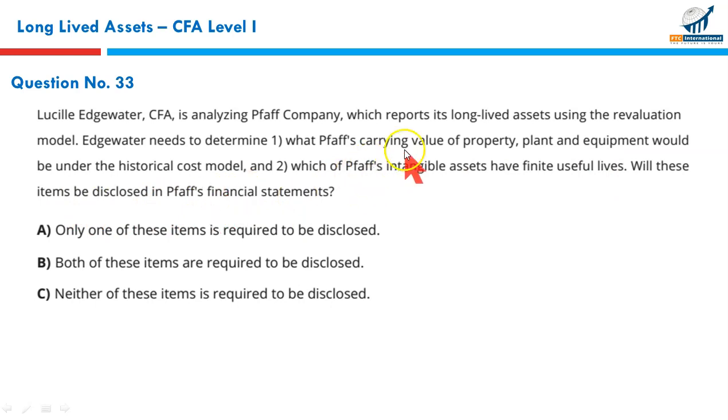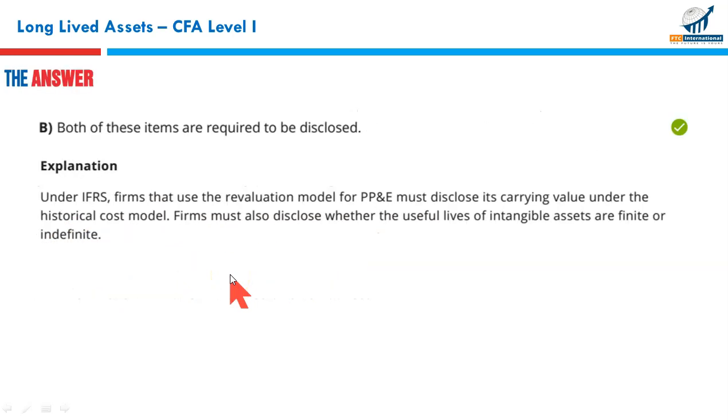Of course, both of these, carrying value of the property, plant and equipment, as well as which of these intangibles listed on the balance sheet have finite life. All this information, both of these items, they must be given on the balance sheet, they must be disclosed. Both of these items are required to be disclosed, so that makes B to be your correct option.